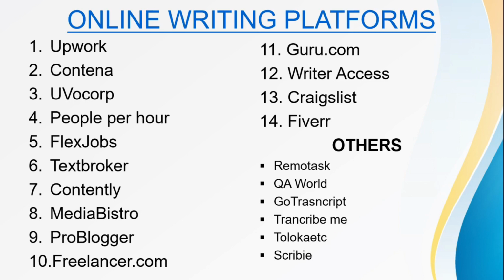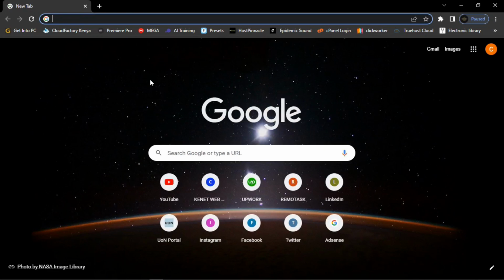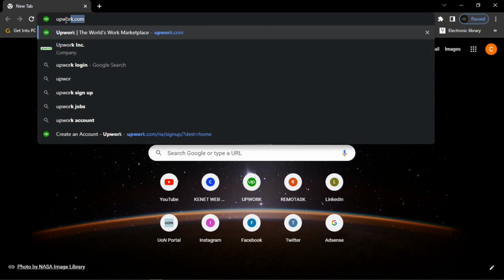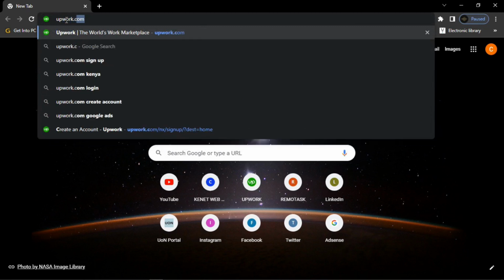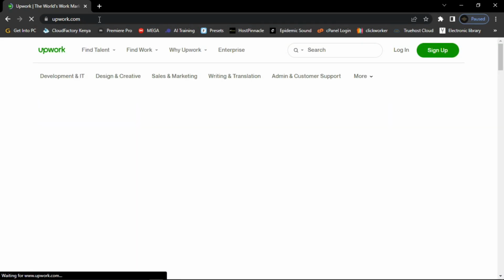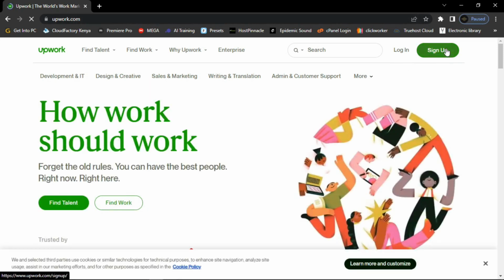So guys, today I'm going to show you how to create an account with Upwork, because Upwork is more legit. And so guys, let's begin straight away. Just open your browser, whichever browser you have, and in the search bar, just type upwork.com. Then click enter, and then here you are going to click on the sign up button.